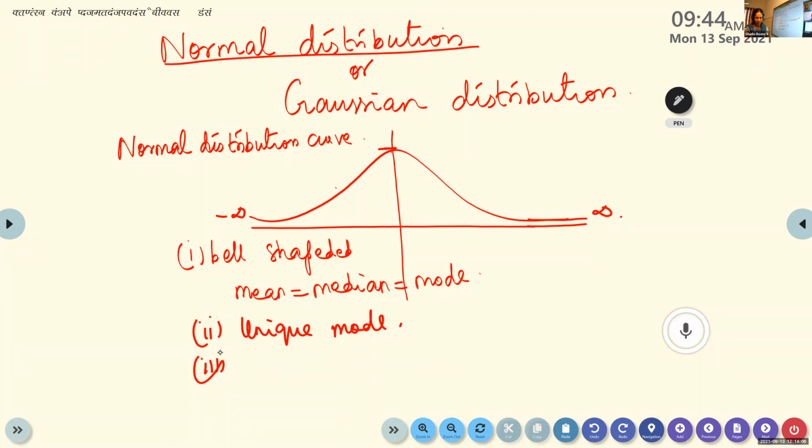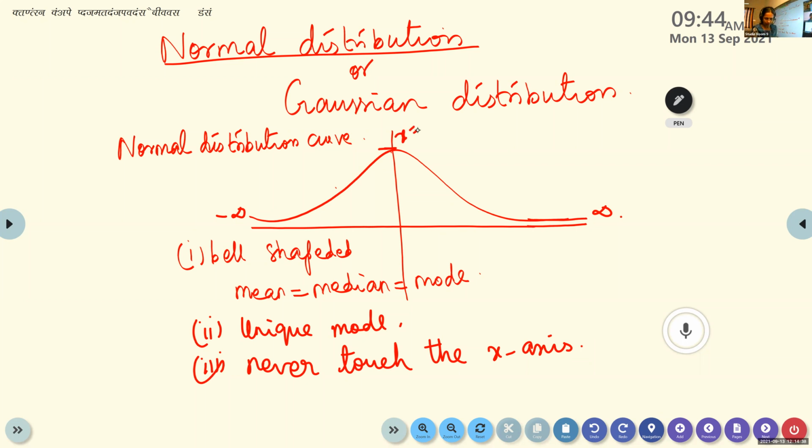The curve extends on both sides, but never touches the x-axis. It will never touch the x-axis. Next one, this symmetric line.